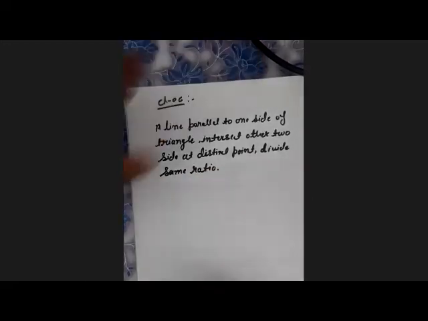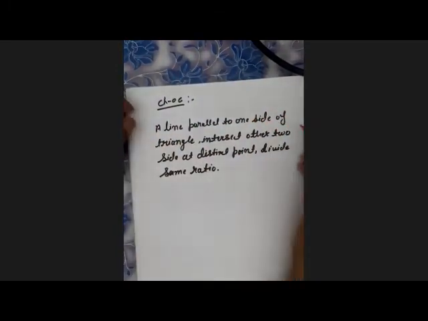This is the normal statement of the theorem, which we call the BPT theorem.